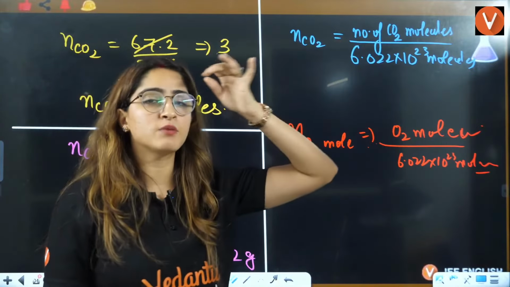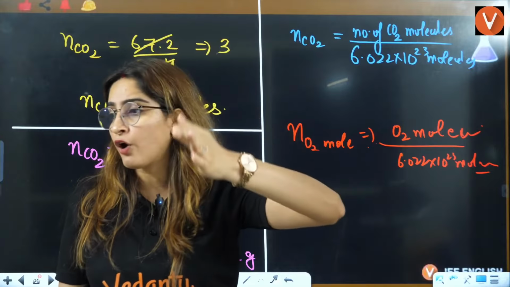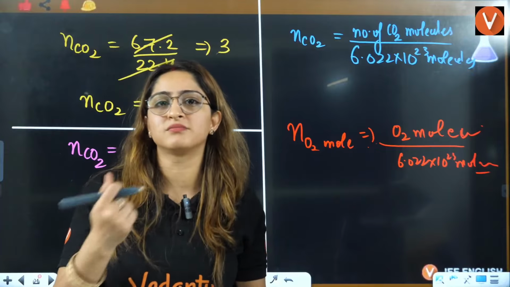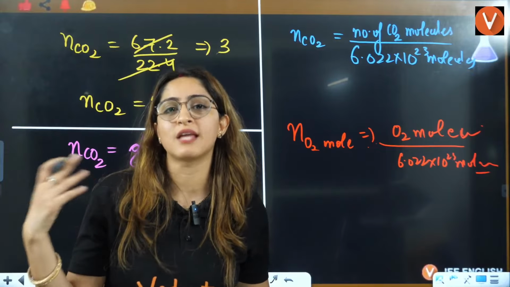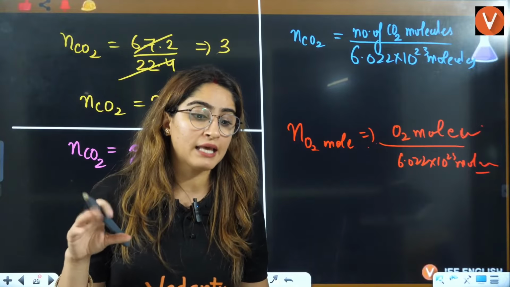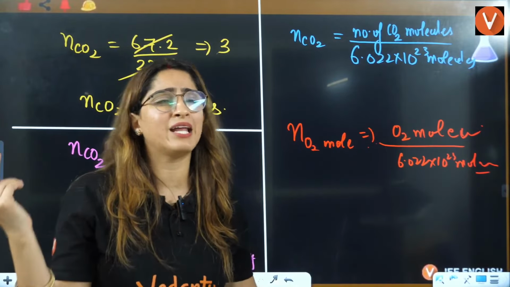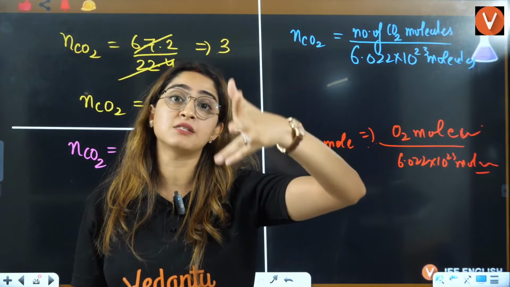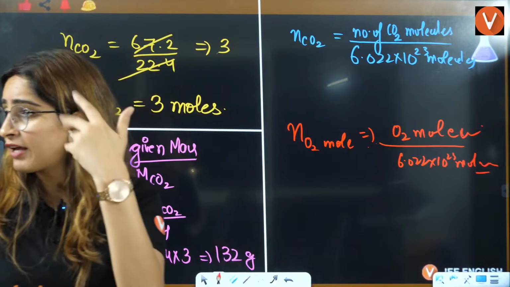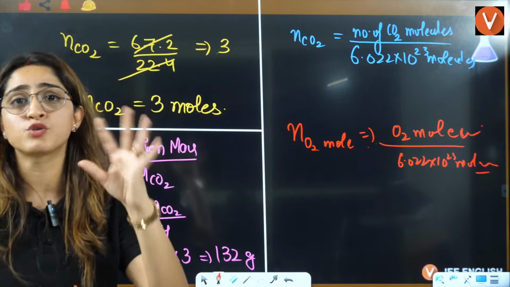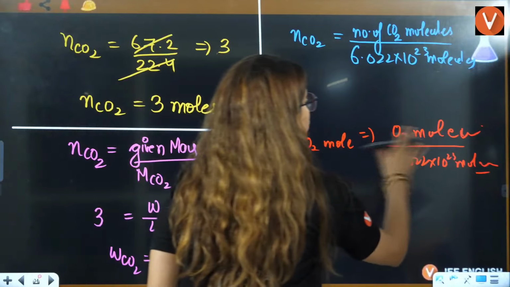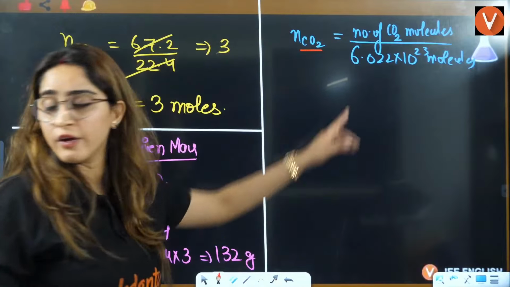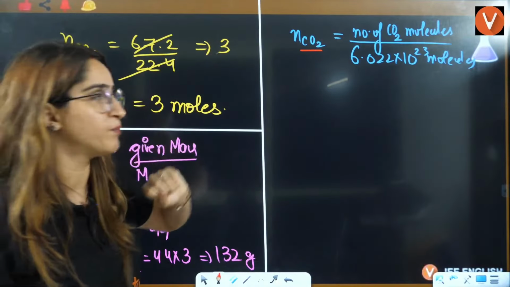Why am I writing molecules here? Because right now you are in the initial stage, and I know that you tend to make mistakes. We are often thinking, okay, just quickly, what is the big deal? I can easily write atoms here. These are very silly mistakes that I have seen students doing, even when they are in class 12th or even droppers do the same silly mistakes. So don't do these silly mistakes. Here we are talking about NO2 molecule, CO2 molecule. So here it will be molecules and here also it will be molecules, right?